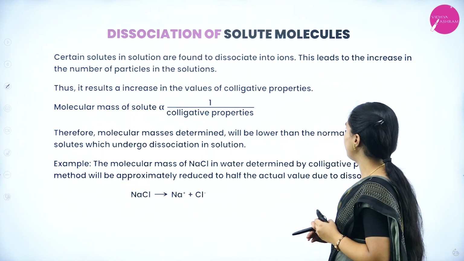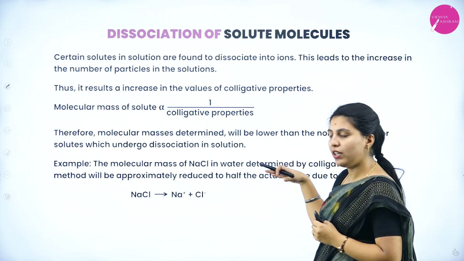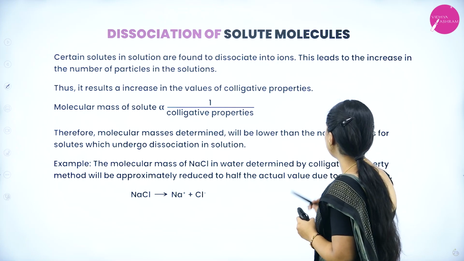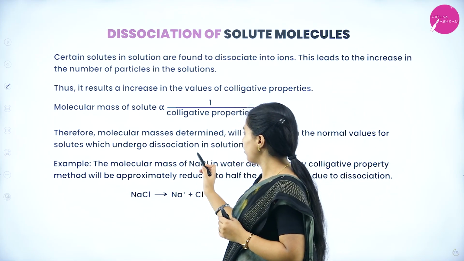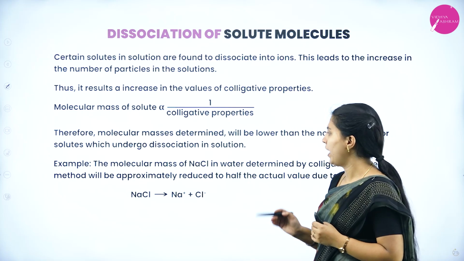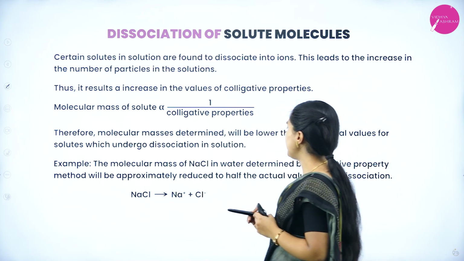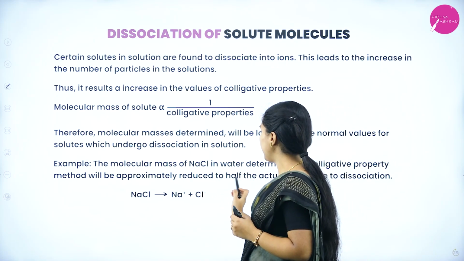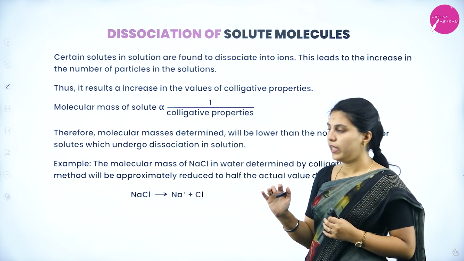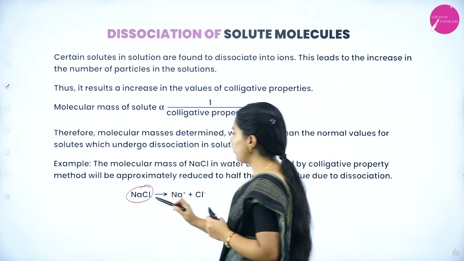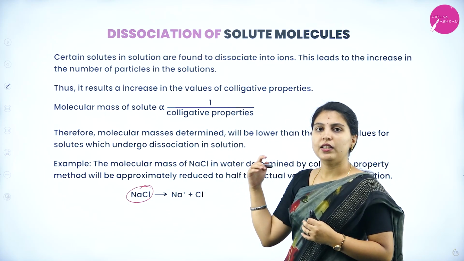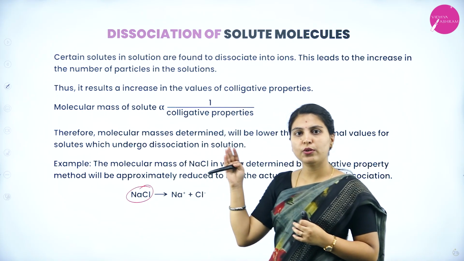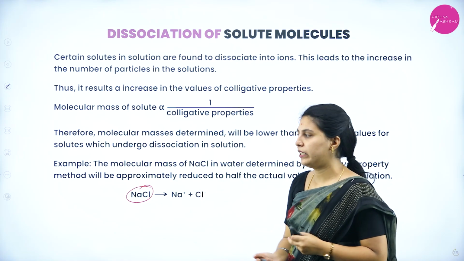Molecular masses determined will be lower than the normal values for solutes which undergo dissociation in solution, because the mass is inversely proportional to the colligative property. Example, the molecular mass of NaCl in water determined by the colligative property method will be approximately reduced to half of the actual value. Here the solute breaks into ions, so the normal value will be decreased.